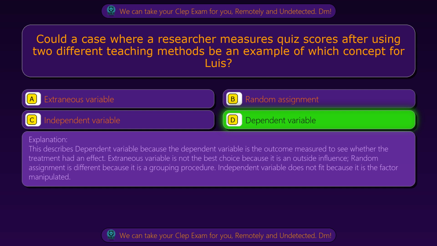Extraneous variable is not the best choice because it is an outside influence. Random assignment is different because it is a grouping procedure. Independent variable does not fit because it is the factor manipulated.